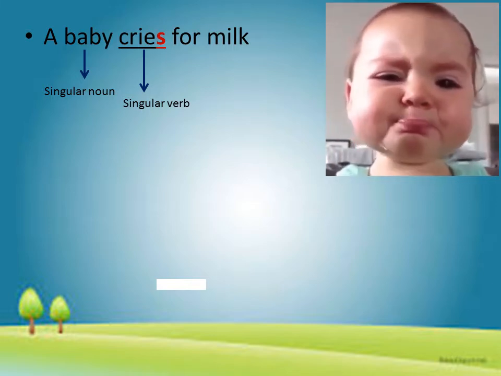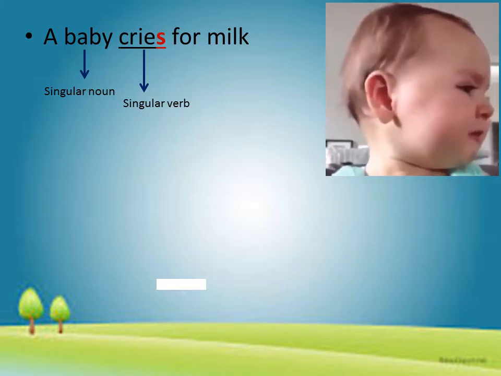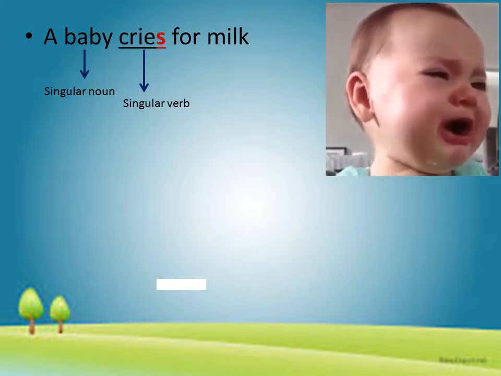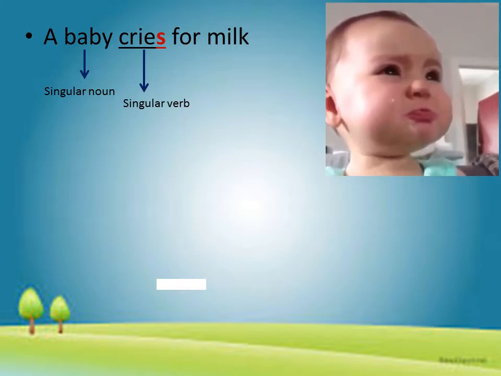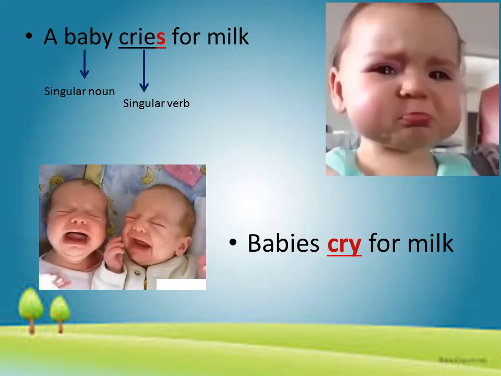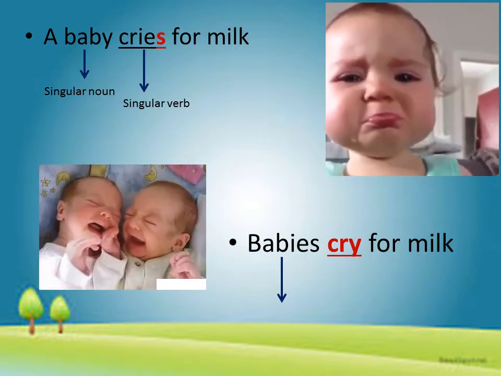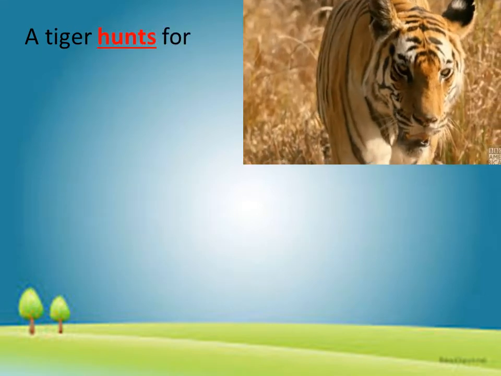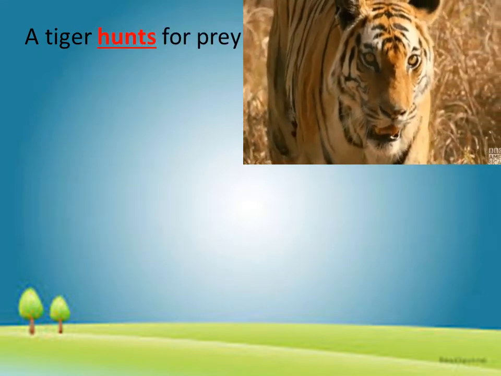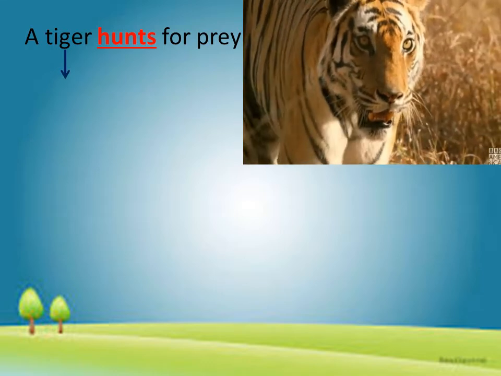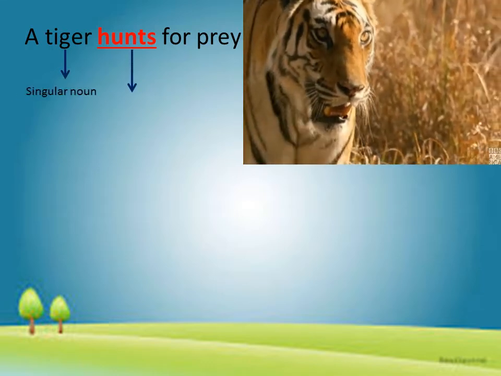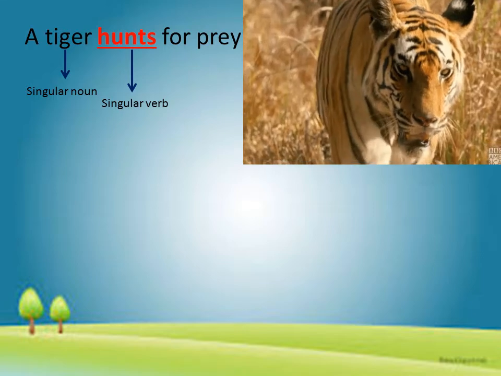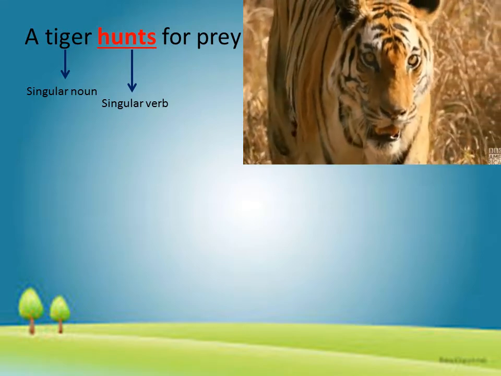Let us see one more example. If I say babies cry for milk, here babies means plural form of noun and cry is plural form of verb. Let us see one more example. A tiger hunts for prey. Here tiger is singular and hunts is the singular form of verb.